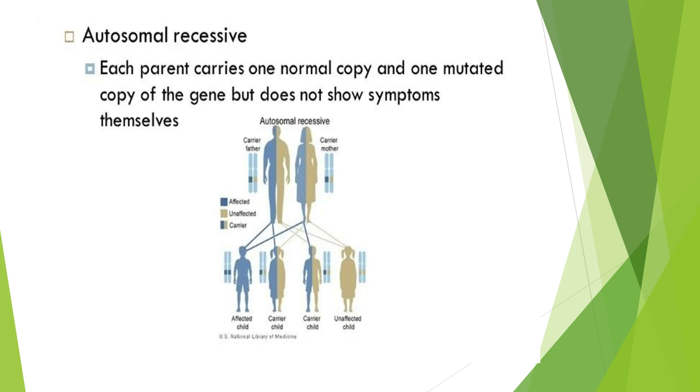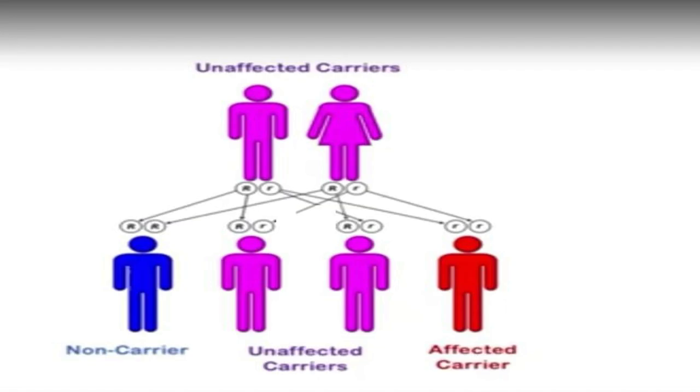Because it is an autosomal recessive condition, each parent carries one normal copy and one mutated copy of the gene. They act as unaffected carriers showing no symptoms. From this diagrammatic representation, we can say the homozygous recessive is the affected individual and the heterozygous is the unaffected carrier.